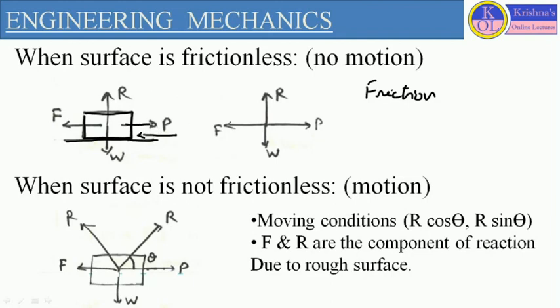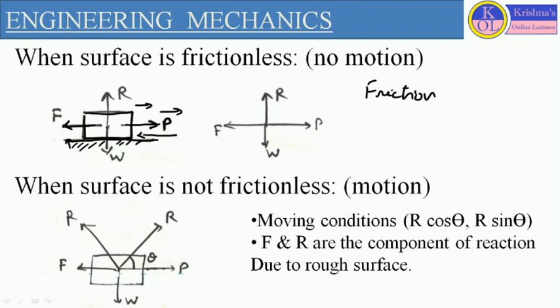For example, this force is P, which is acting in this particular direction. Against this direction of motion and against this direction of force, the friction force will act, tangential to the surface, and it will resist the relative motion of the two bodies. This body is in motion and this body is stationary, so this friction force is applied by the stationary body over the movable body, and it acts tangentially on the contact surface.